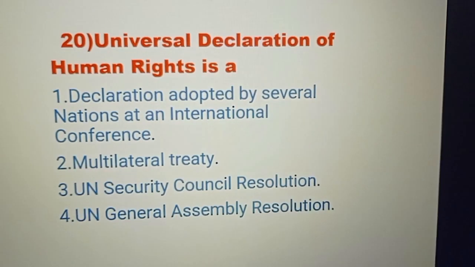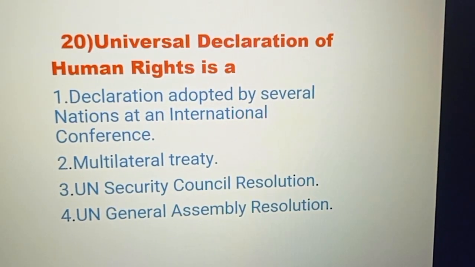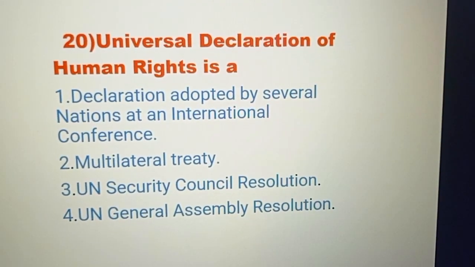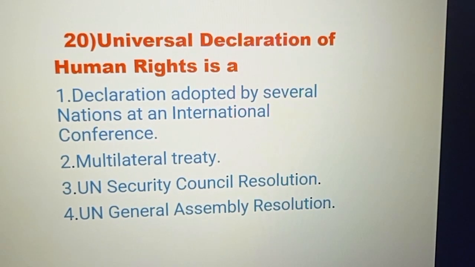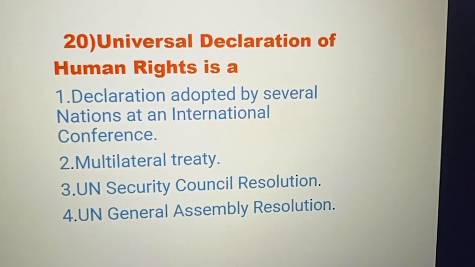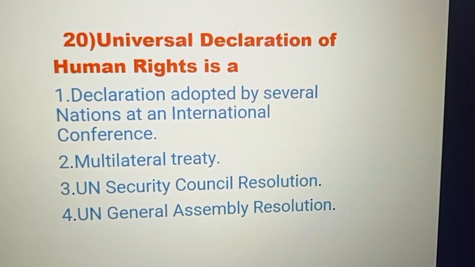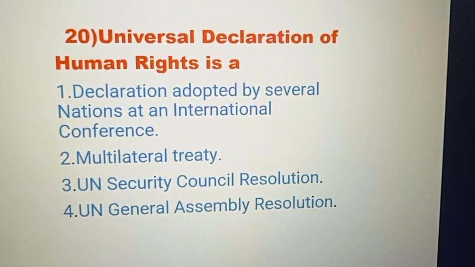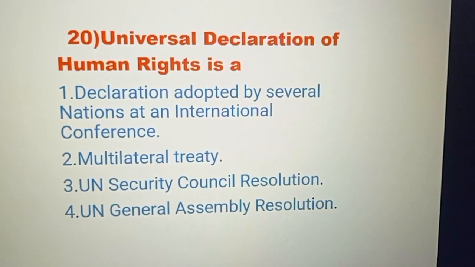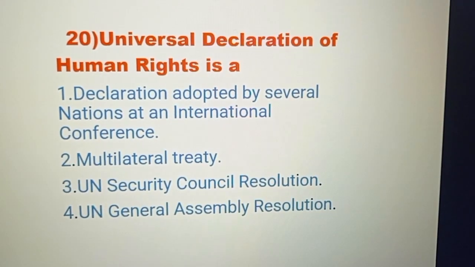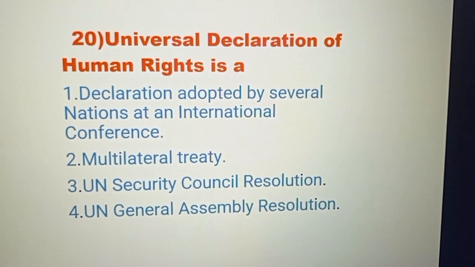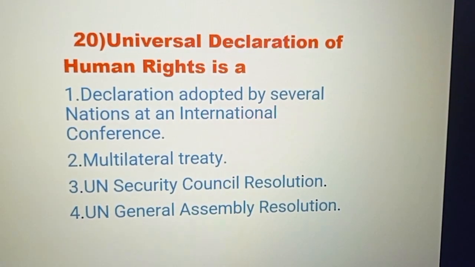And today's last question is question number 21. The Universal Declaration of Human Rights is: Option A. A declaration adopted by several nations at an international conference. Option B. A multilateral treaty. Option C. A UN Security Council resolution. Option D. A UN General Assembly resolution. And the right answer is option number D, UN General Assembly resolution.